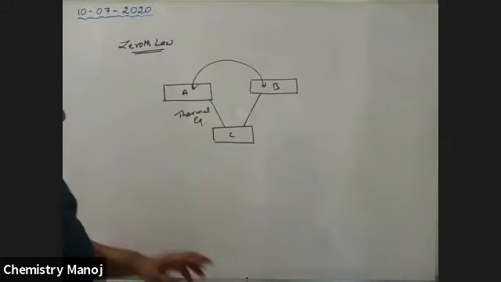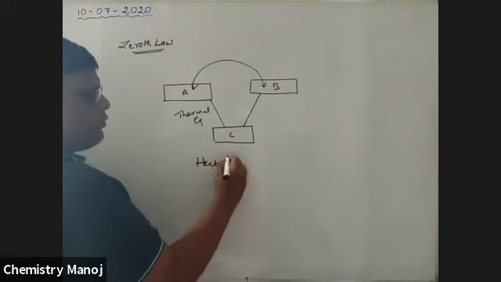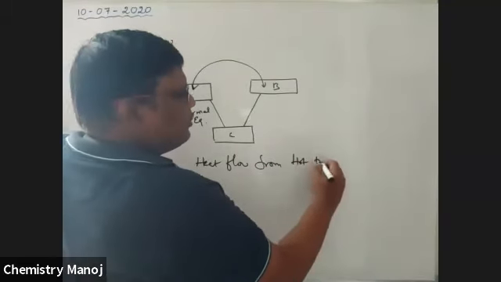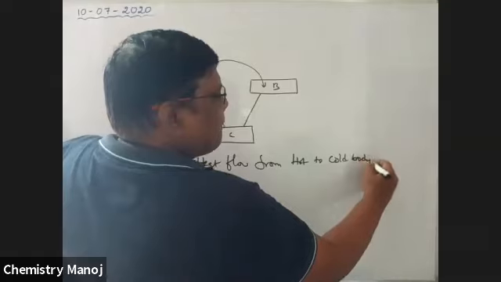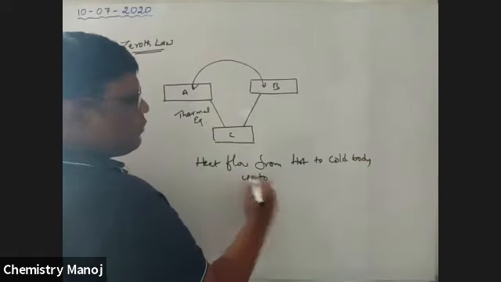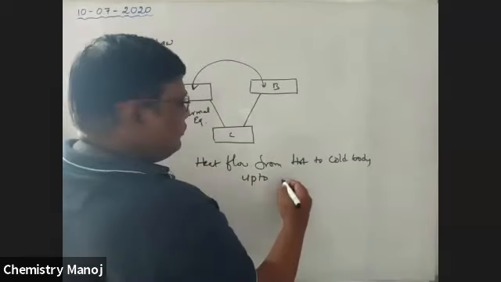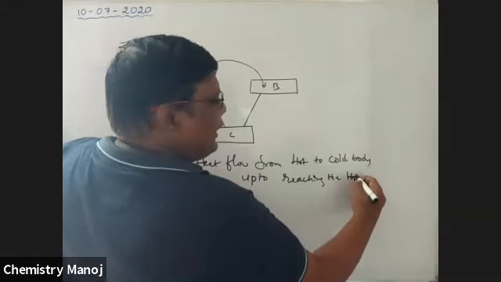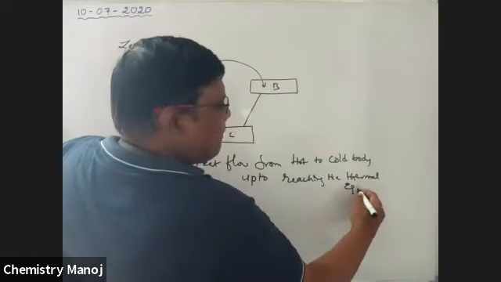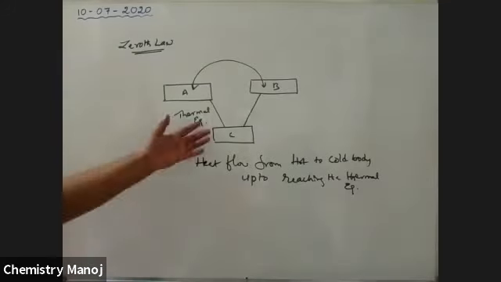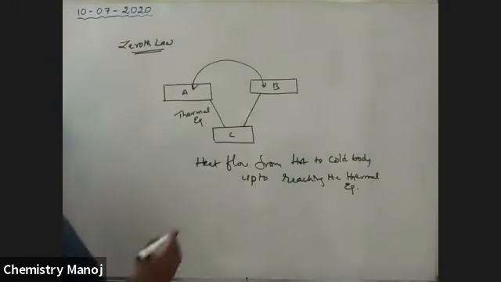Just temperature: heat flows from hot body to cold body until reaching the thermal equilibrium. Until thermal equilibrium is reached, heat flows from hot body to cold body. So see here.